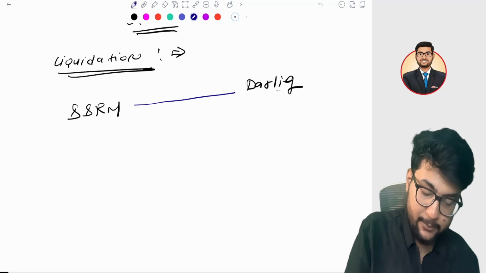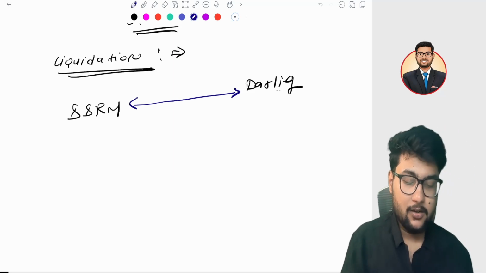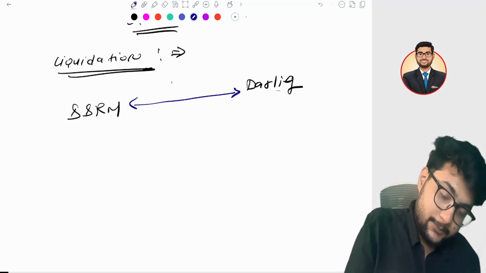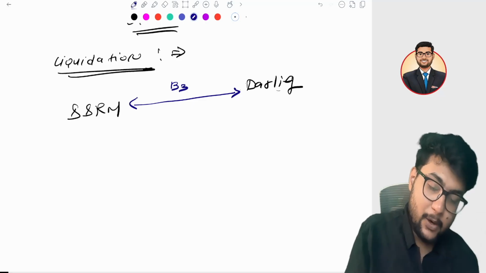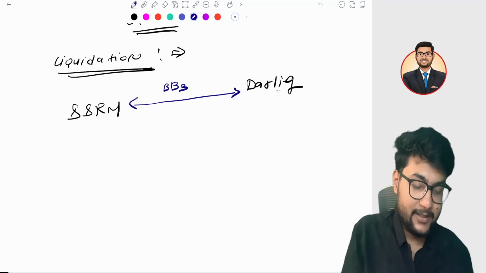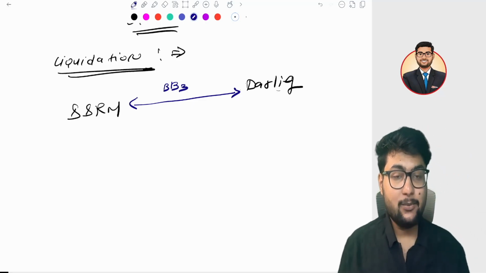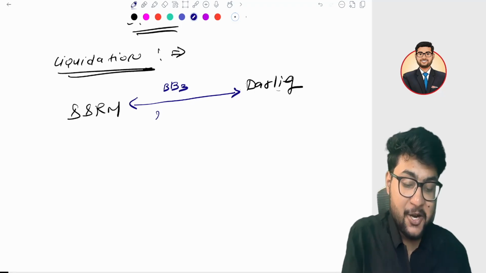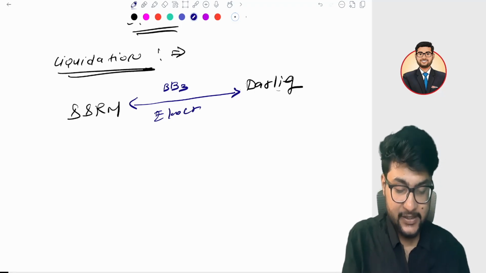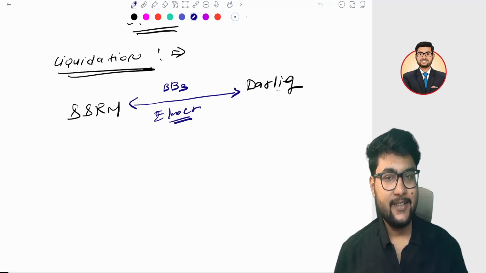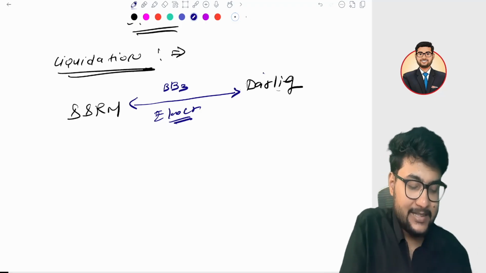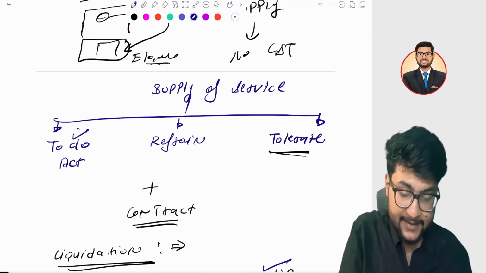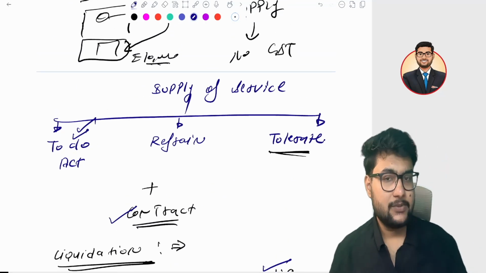So there is a contract between S.S. Rajamouli and Darling. The contract is regarding the making of Bahubali 3. And for that, S.S. Rajamouli is paying Prabhas 100 crore rupees as a fee. Right? And Prabhas has agreed to act and they have an agreement. It's a supply of services.